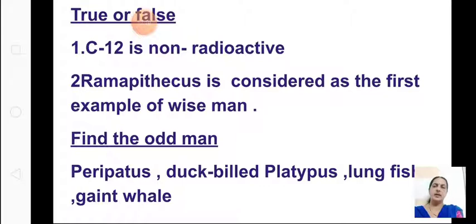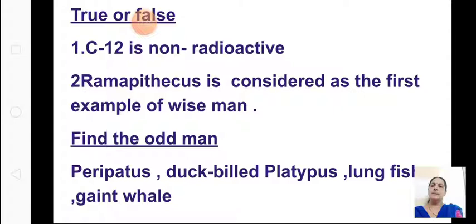Okay. Now dash, true or false I have given. Carbon 12 is non-radioactive. When you go through the textbook, you will understand, you will find many objectives. That is true. Ramapithecus is considered as the first example of wise man. Was it correct, children? No. Neanderthal man is the correct answer. So it is false. So you will click on false.